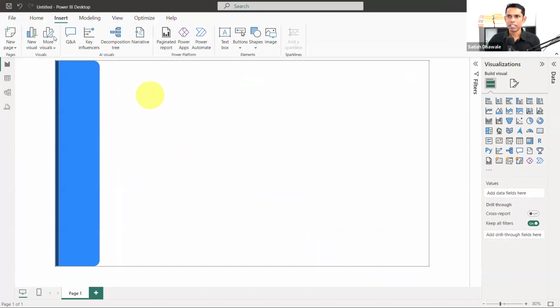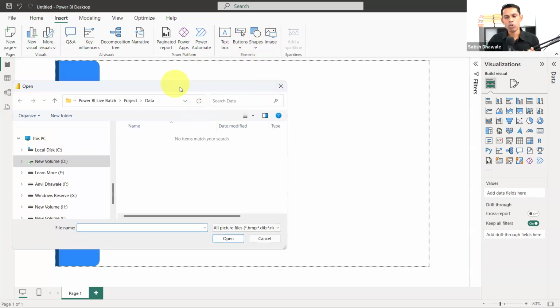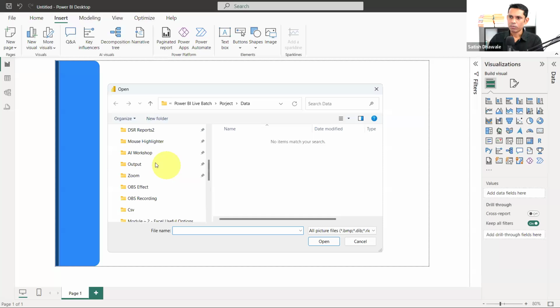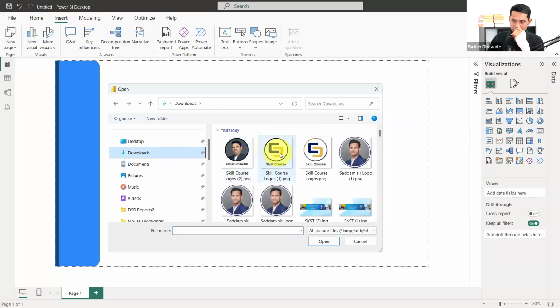It's very simple basically. Click on Insert again, and you will get this image option. Inside that, you can add any logo of your company. Now I'm adding a logo. I'm not going to add the home tab.